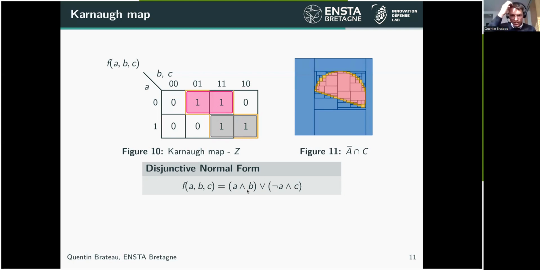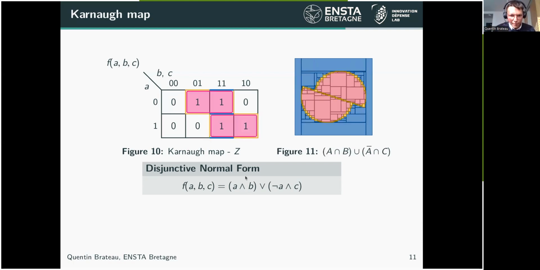And we get the disjunctive normal form defining our Z set. But when we use this disjunctive normal form to describe our set, these blue lines are added to the boundary of our set. And this blue line corresponds exactly to the fake boundary between the two sets we have on the paving.